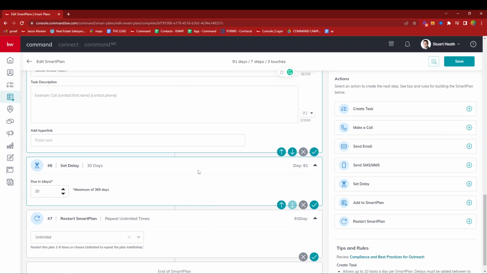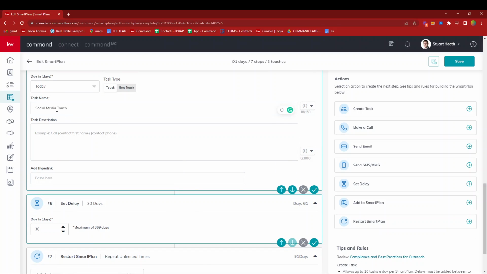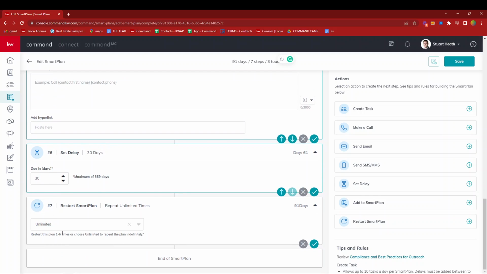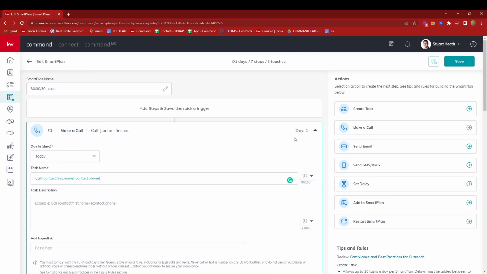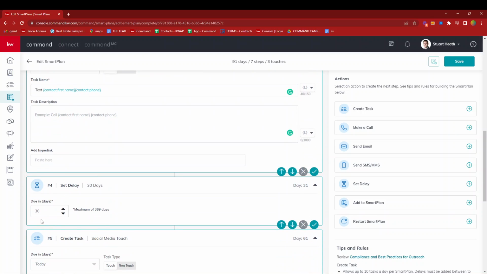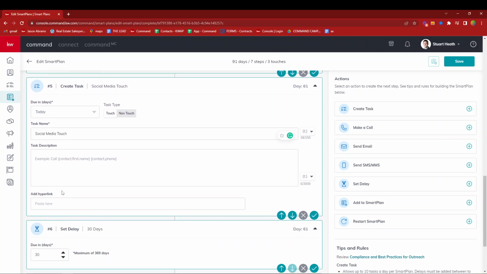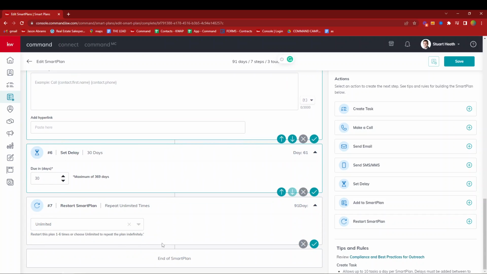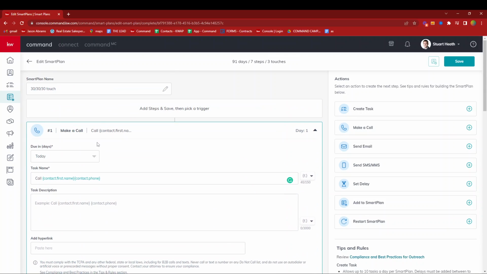So what happens is after the last communication on social media, it'll wait 30 days and the restart plan will send me all the way back on the 91st day, all the way back to day 1. And again, it will start the cycle of calling, waiting 30 days, texting, waiting 30 days, social media, wait 30 days, all the way back up to the top and call them again.